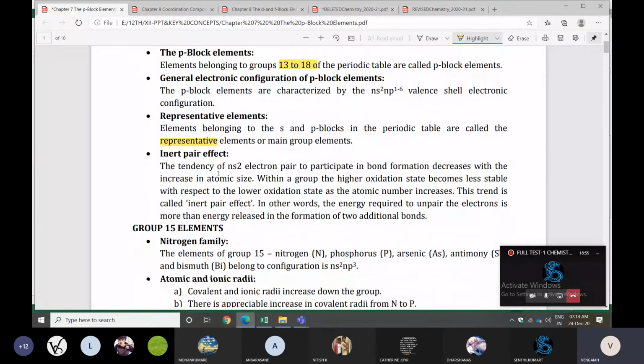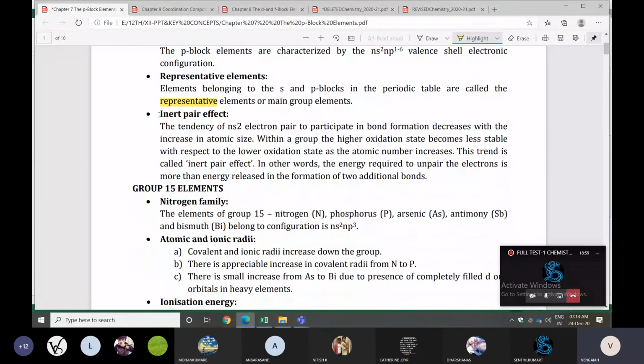Next one is inert pair effect. This is also important for a 2 marks question. The tendency of the ns2 electron pair to participate in bond formation decreases with increasing atomic size. So the atomic size will increase. You can check it here. For example, here ns will be there. On the next level, what will come? np.